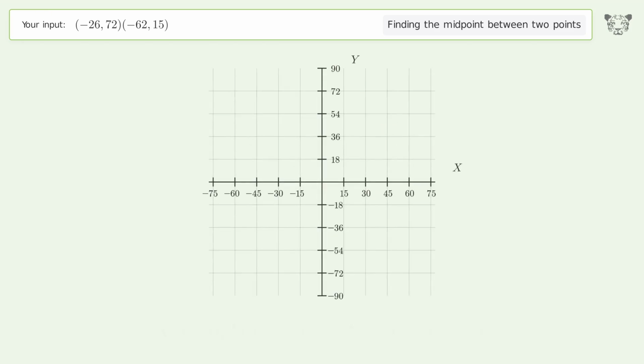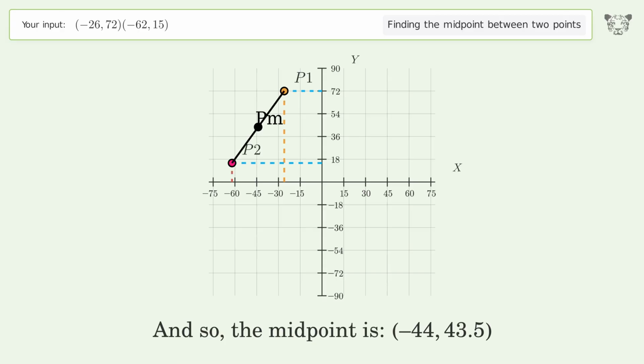And so, the midpoint is negative 44, 43.5.